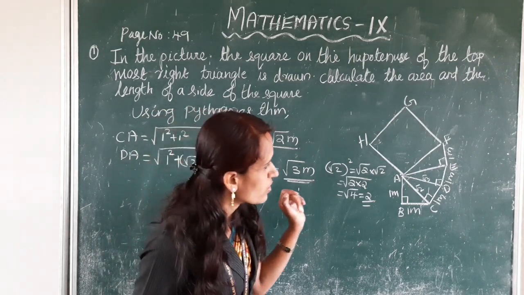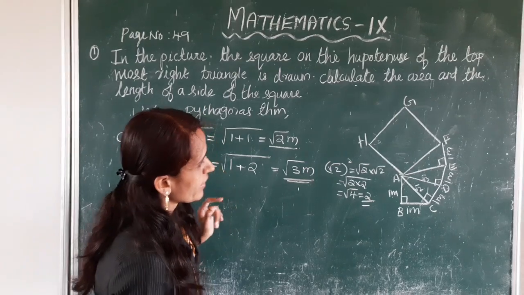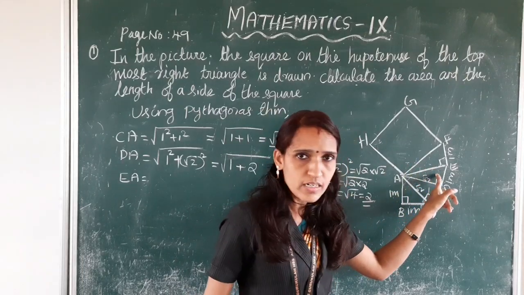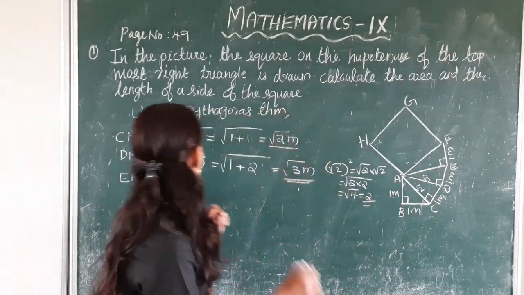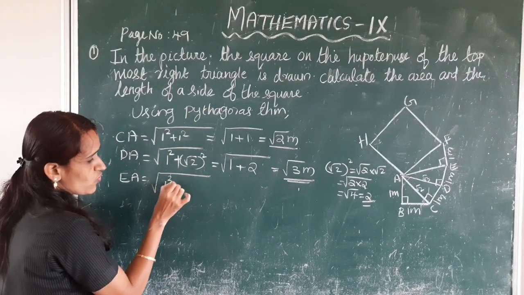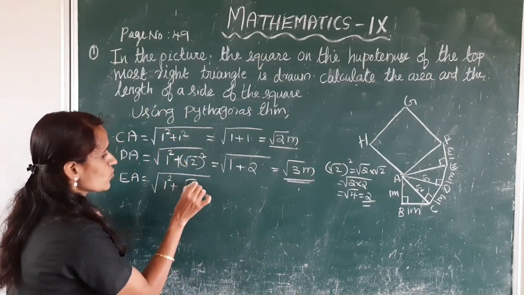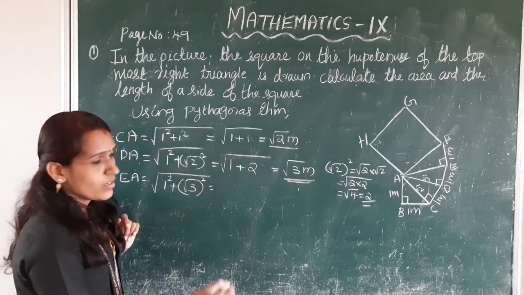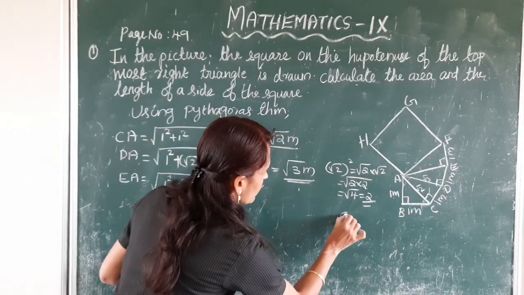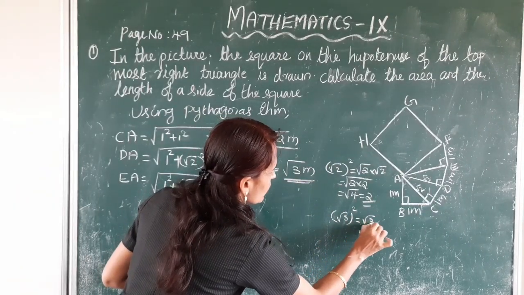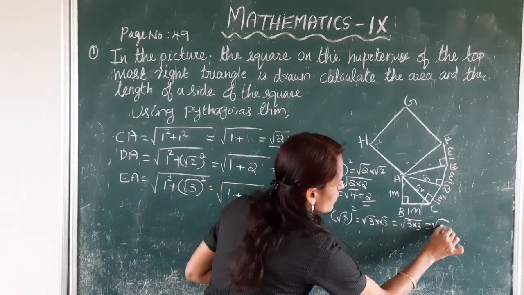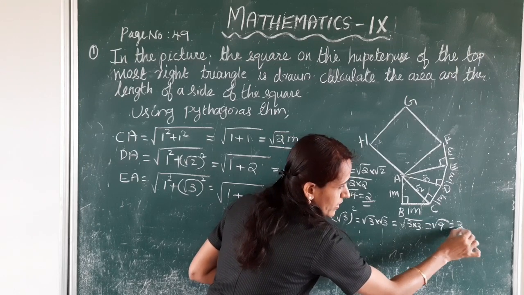Right? Next, find EA. Again, this triangle is a right triangle. Using Pythagoras theorem, root of base square, here base is 1 square, and altitude is root 3 whole square. 1 square is 1, root 3 whole square is root 3 into root 3, which is root 9, equal to 3.